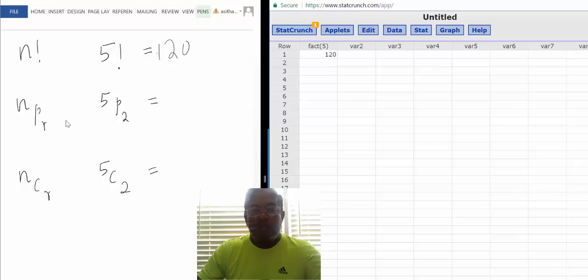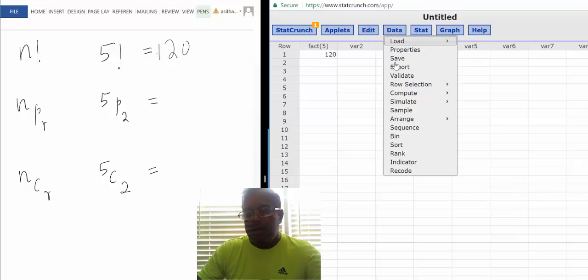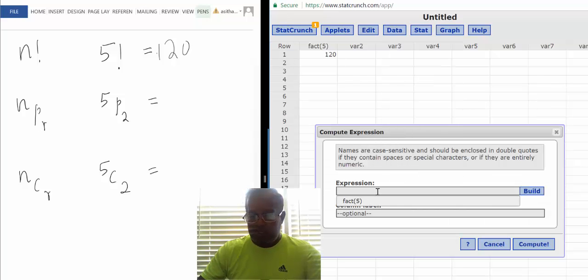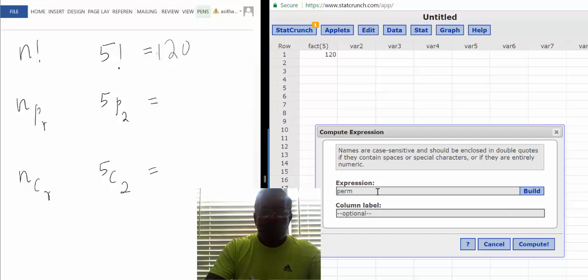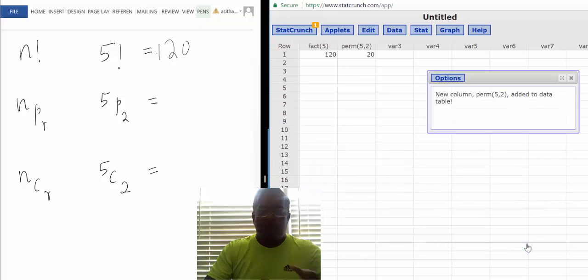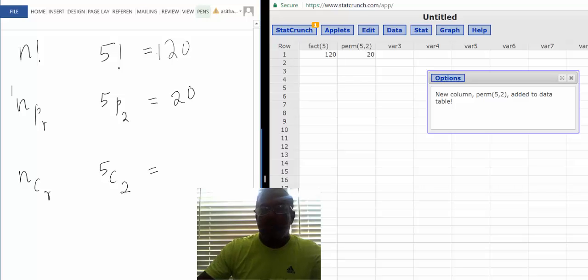The permutation, suppose I want to find 5P2. Again, Data, Compute Expression, permutation, P-E-R-M, perm, permutations of what? 5, which is n, comma 2, which is r, and press Compute, you will get 20. The permutation of that is equal to 20.